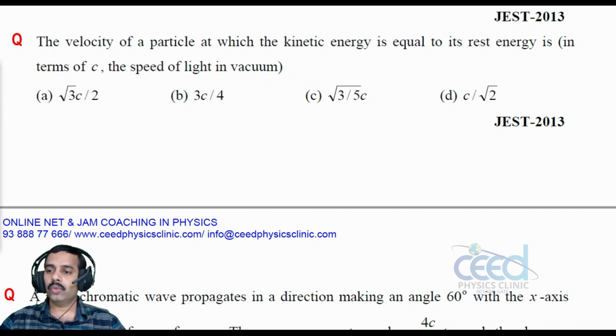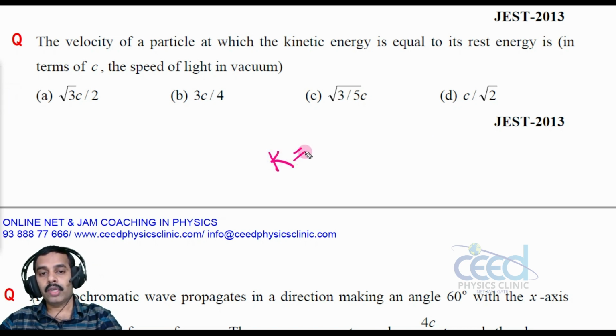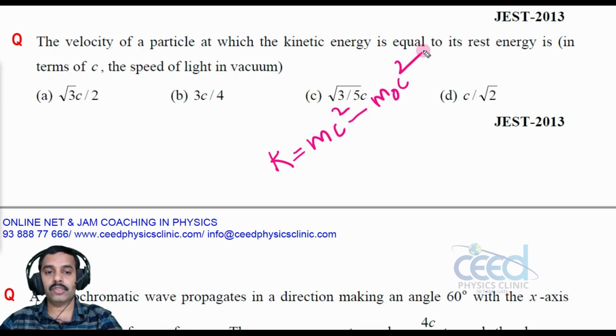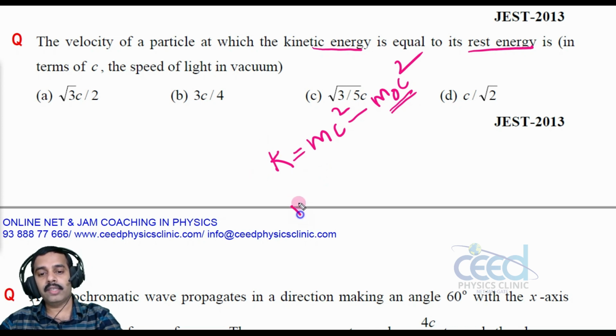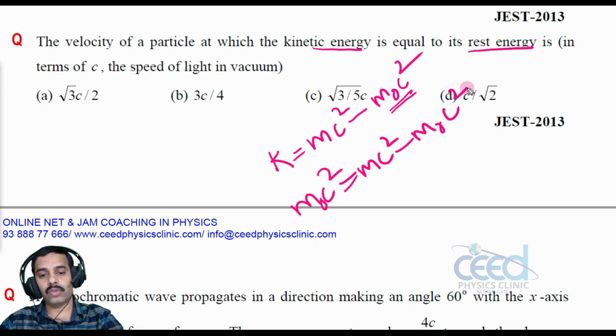So we have already studied the relativistic kinetic energy expression. What is that expression? Relativistic kinetic energy is the total energy minus rest mass energy. It is given that this kinetic energy is equal to rest mass energy, and rest mass energy is m0 c square. So I can equate: mc square minus m0 c square is equal to m0 c square, that is, mc square is 2 m0 c square.